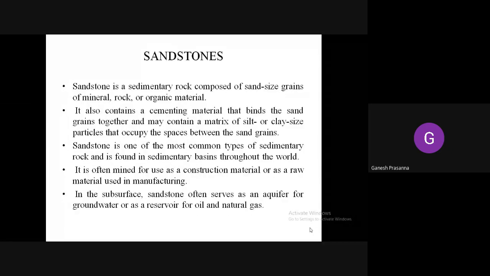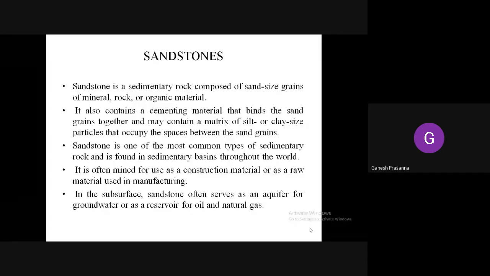Coming to sandstone, the first important rock among sedimentary rocks is sandstone. Sandstone is a sedimentary rock composed of sand-sized grains of mineral, rock, or organic material.